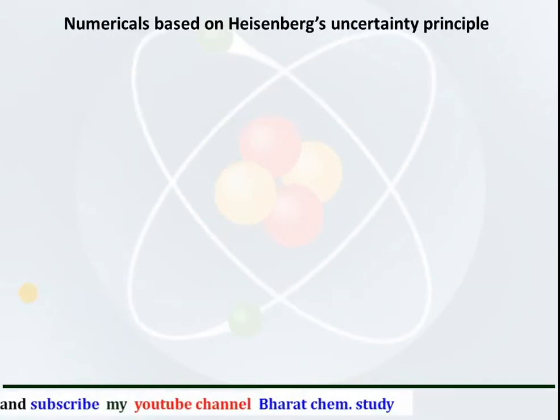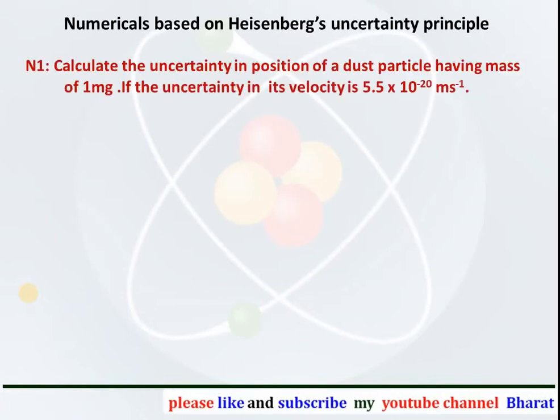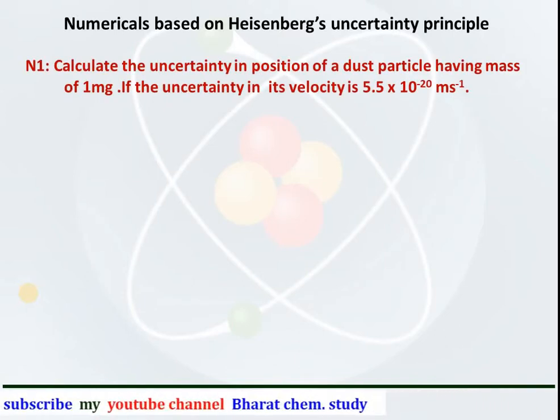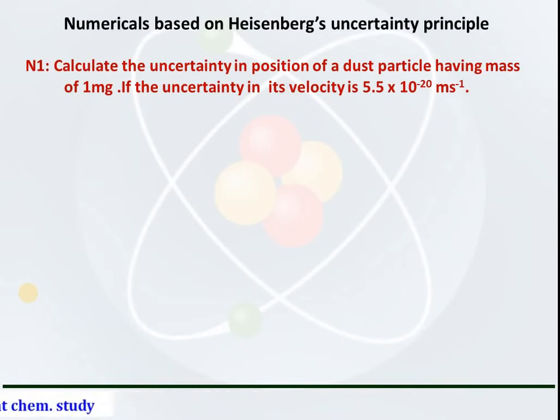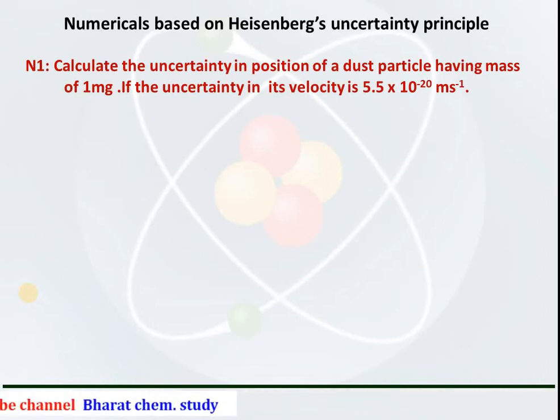Now, numericals based upon the Heisenberg uncertainty principle. First numerical: calculate the uncertainty in position of a dust particle having a mass of 1 milligram, if the uncertainty in its velocity is 5.5 into 10 raised to power minus 20 meter per second.